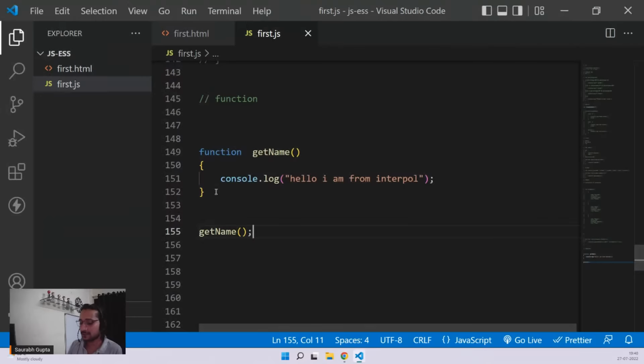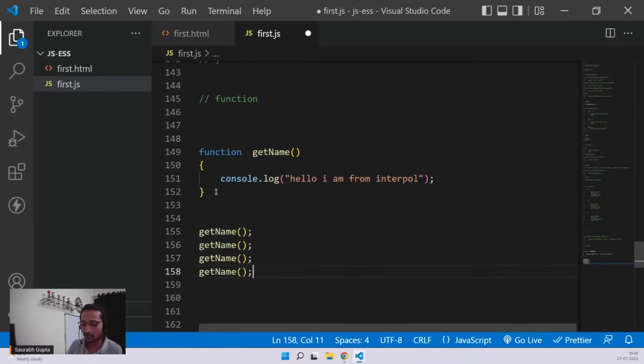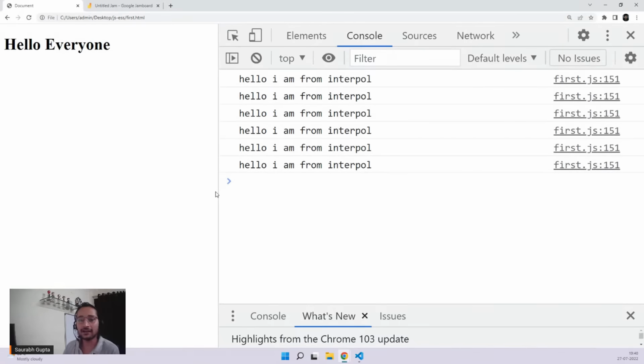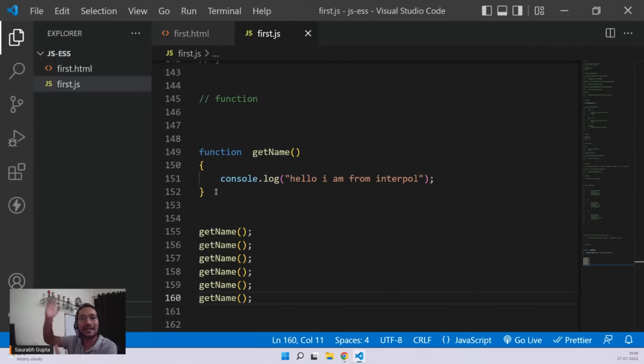And the best part is you can use it n number of times. 2 times, 3 times, 4 times, 5 times, 6 times. I'm doing it in sequence, but you can do it anywhere throughout your program at any point of time. Is that clear, everyone?